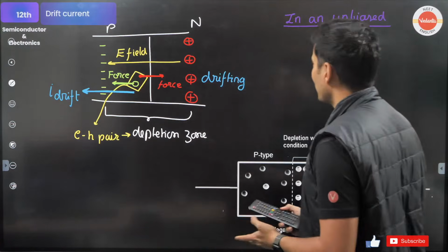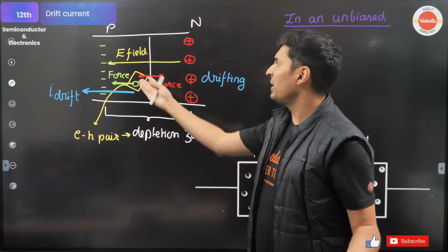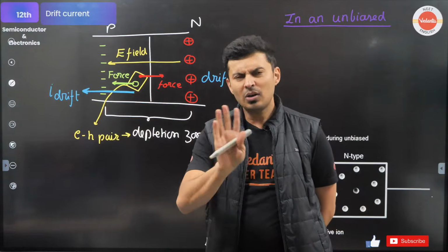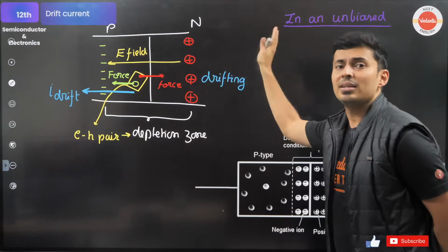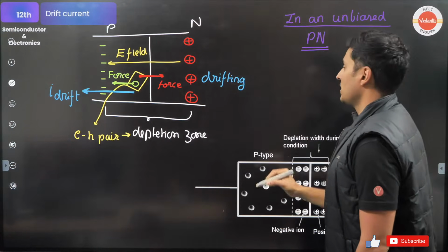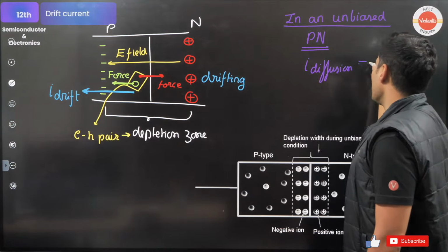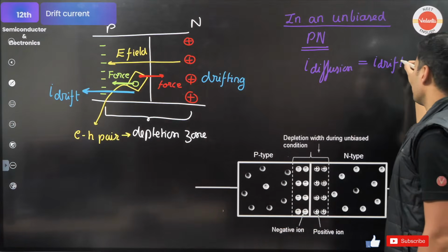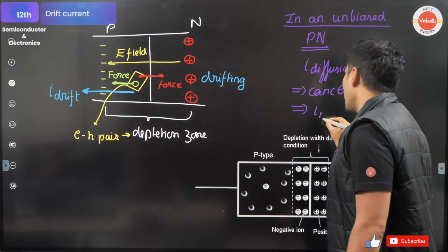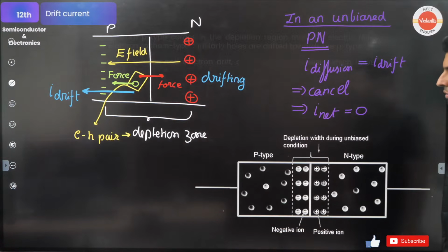That's all. So in an unbiased PN junction, why is this unbiased? Because you have not done any partiality. You have just left the P type and N type as they are. You have not said, hey electrons, you go there, or, hey, you come here. You have just left them to themselves. That's why it's unbiased. So in an unbiased PN junction, the diffusion current will be equal to the drift current, and because of that they will cancel each other, and the net current is going to be zero. Very crucial stuff. Very nice.